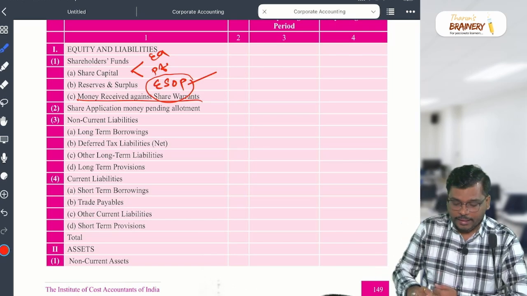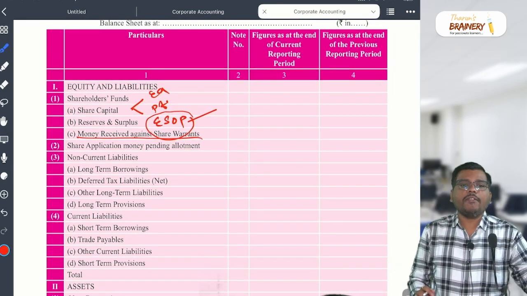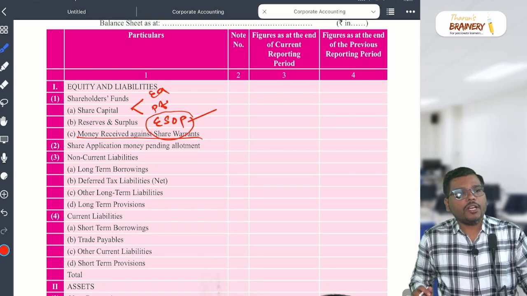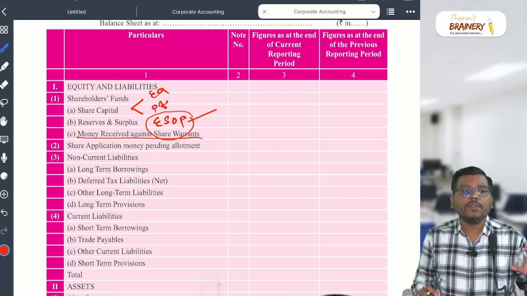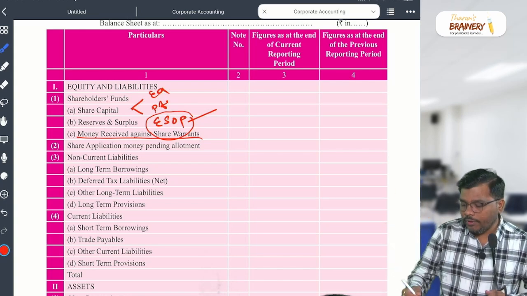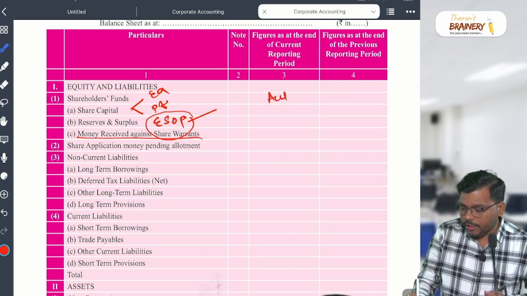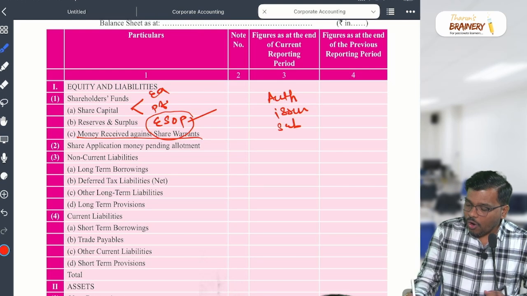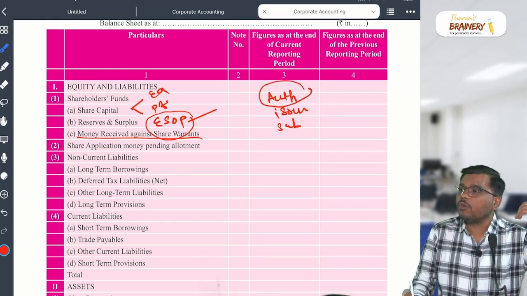Sometimes what happens? A share warrant is one document, correct? Sometimes a company has share capital, and it converts some of it into warrants due to the excess of share capital. You know very well that share capital is of three types: authorized share capital, issued share capital and subscribed share capital. Authorized is the maximum share capital. Beyond that your share capital cannot go.